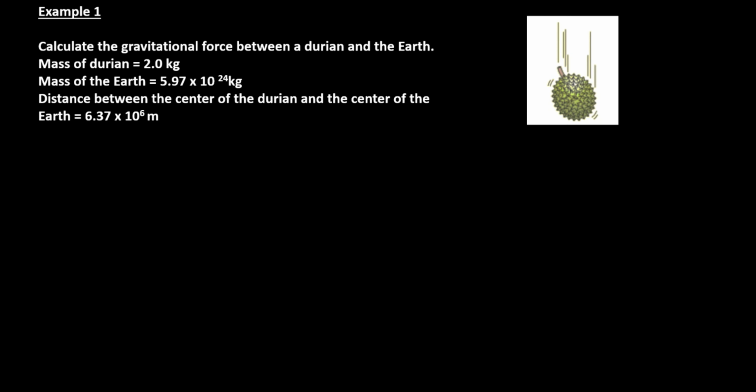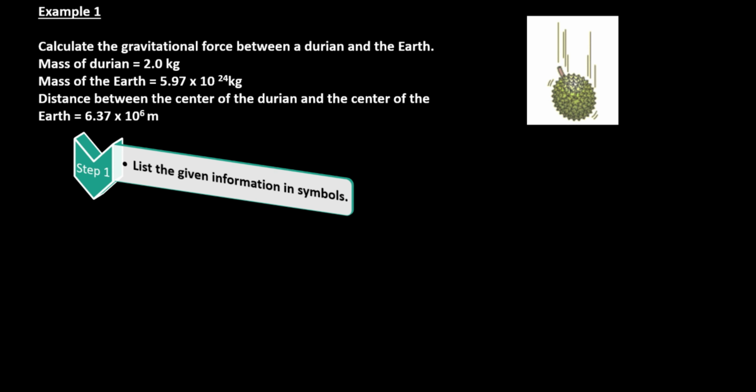Example 1. Calculate the gravitational force between a durian and the earth. Mass of durian is 2 kg. Mass of the earth is 5.97 times 10 power of 24 kg. Distance between the center of the durian and the center of the earth is 6.37 times 10 power of 6 meter.